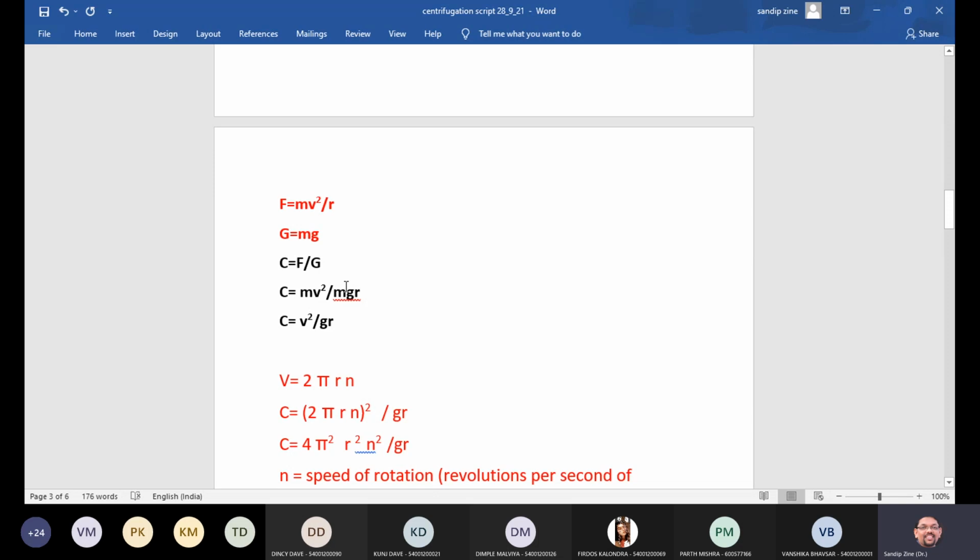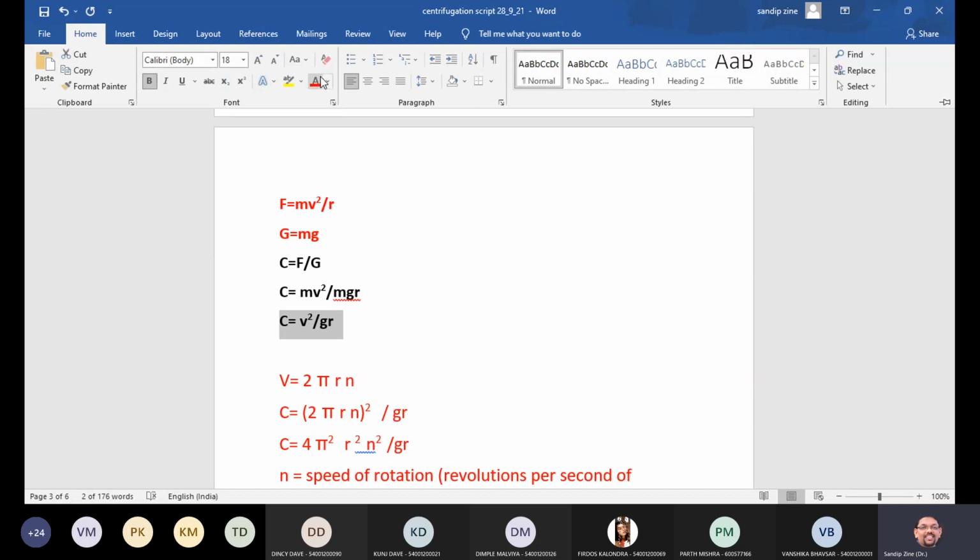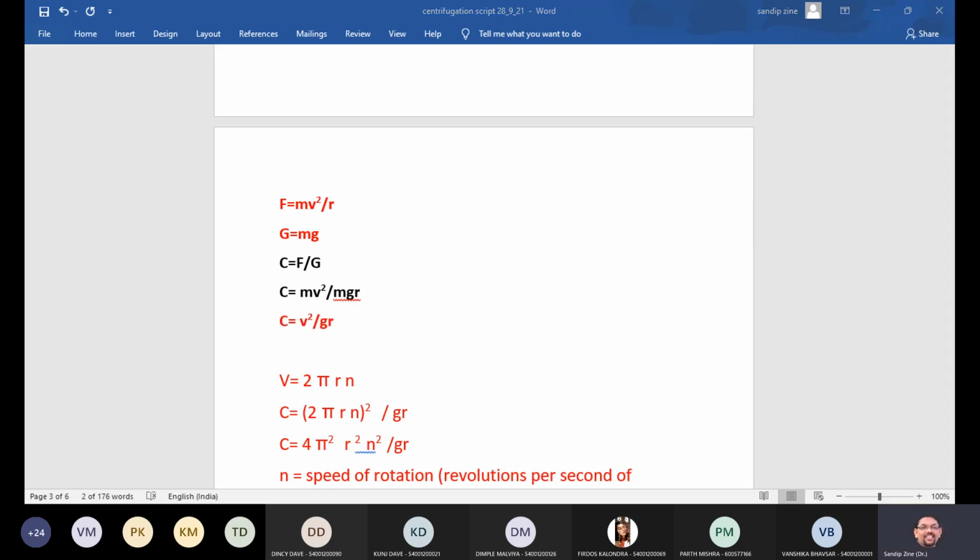This mass gets cancelled and C is equal to v square divided by gr. Clear up to this? Now what is v? The velocity is what? We will consider it as 2 pi rn, isn't it?